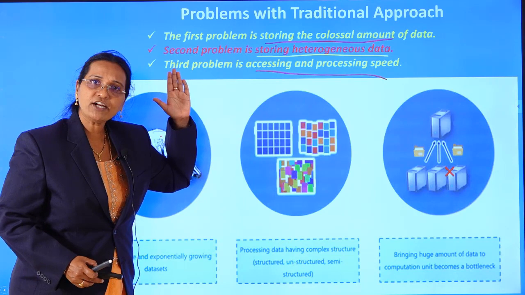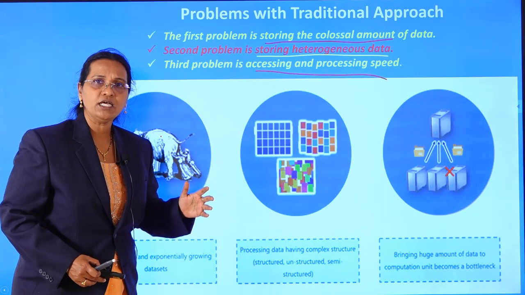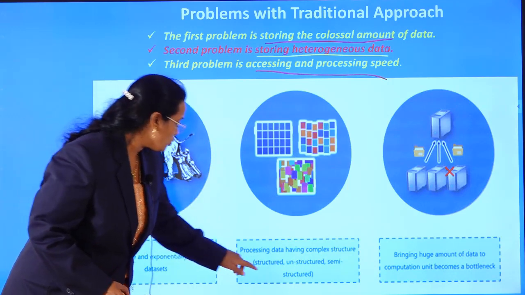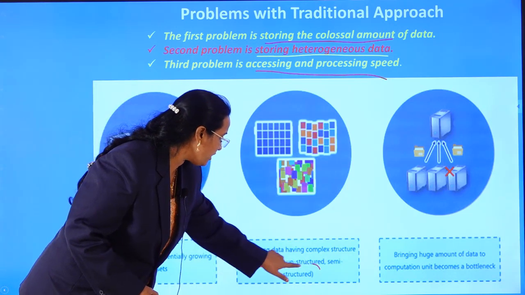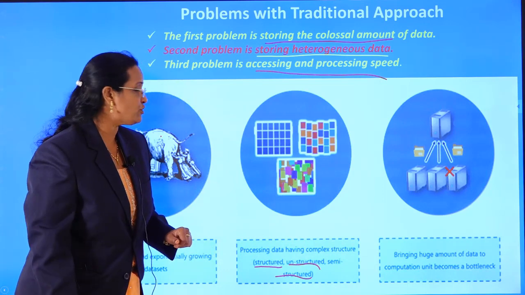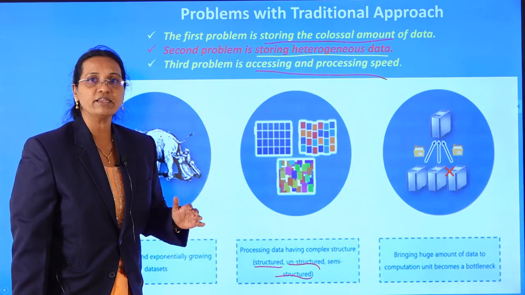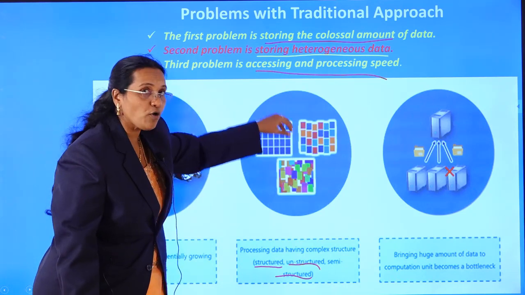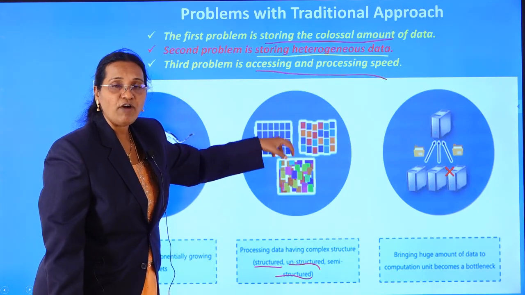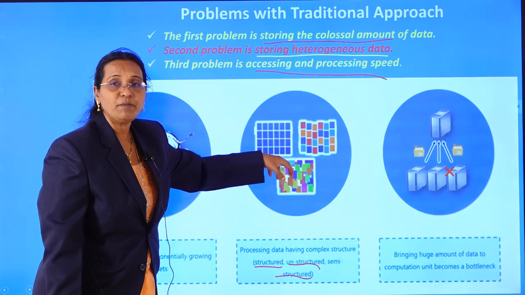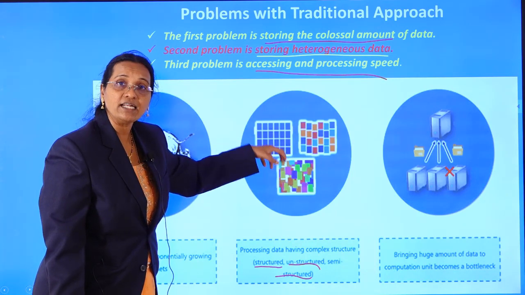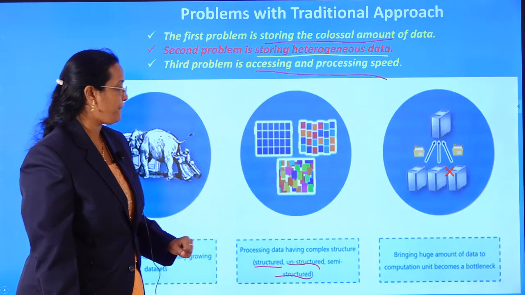Previously, I used to get only structured data, but now I am getting structured data, unstructured data and semi-structured data. So these are all different kinds of data I am getting. So this is my problem, how am I going to handle it? I can't use my traditional database management tools, my traditional database systems, to handle the structured data, the unstructured data and the semi-structured data.